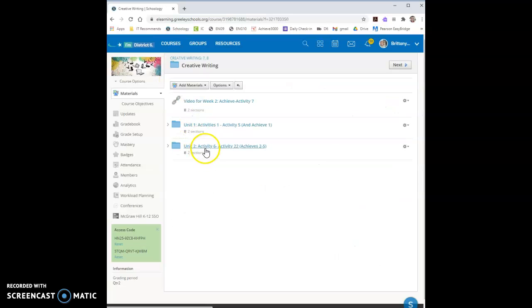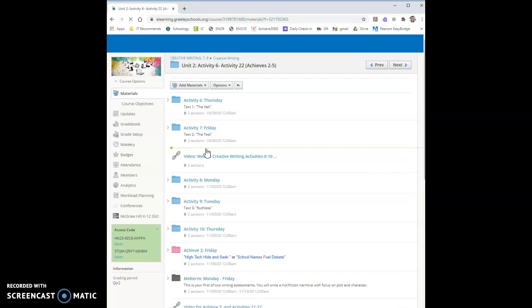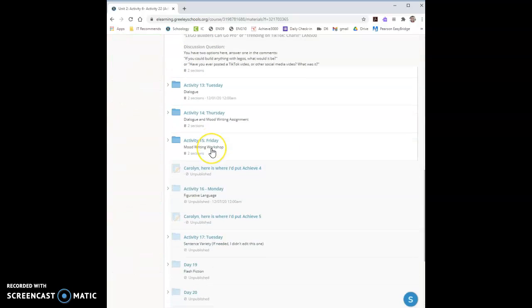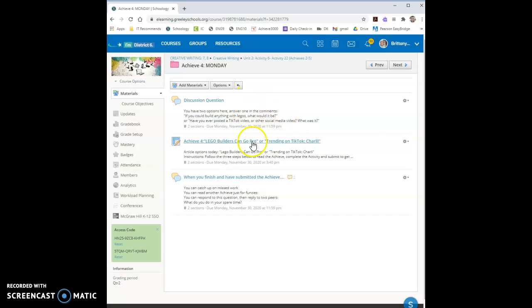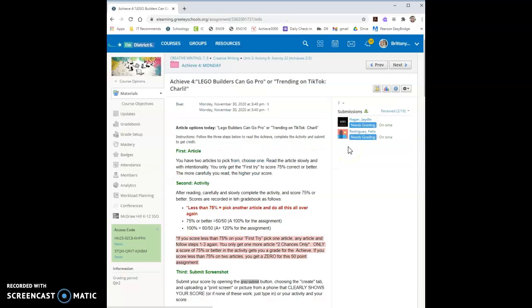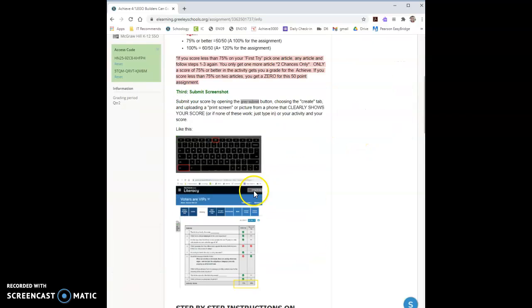We go into Creative Writing, into Unit 2. And as you scroll all the way down, because we're getting close to the end here, you guys can see that we start Monday, Tuesday, Thursday, Friday here. Our Achieve 4, you have two options: Lego Builders Can Go Pro or Trending on TikTok. Start with your discussion question, then read one of these two articles and post your screenshot here.